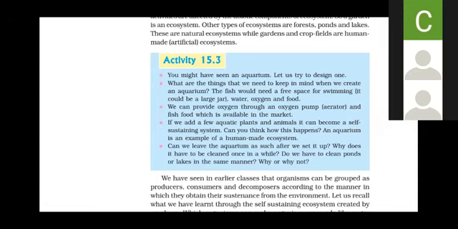But yes, you need to observe it after specific intervals of time, but at a certain level it becomes a self-sustaining system.